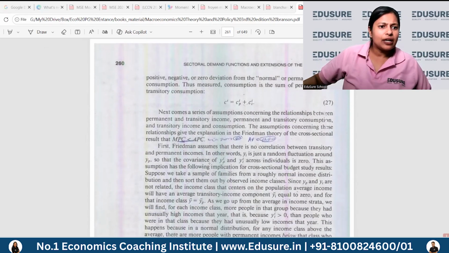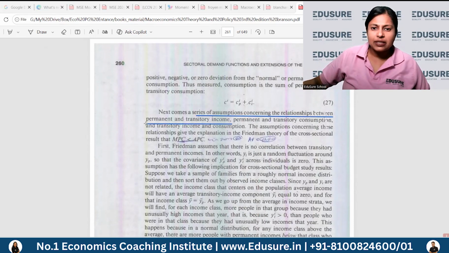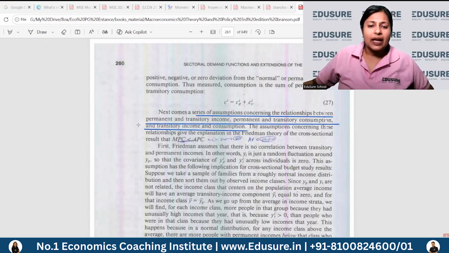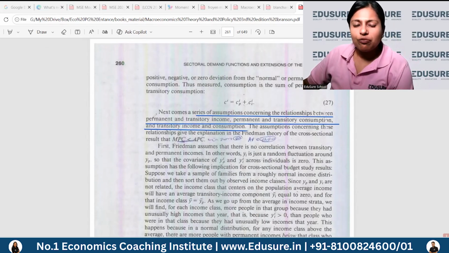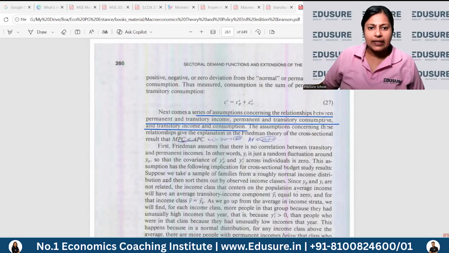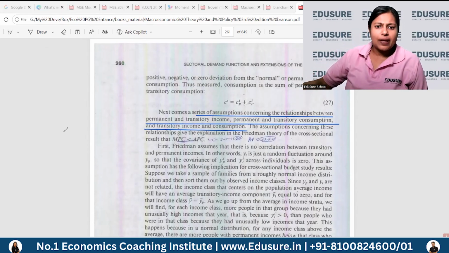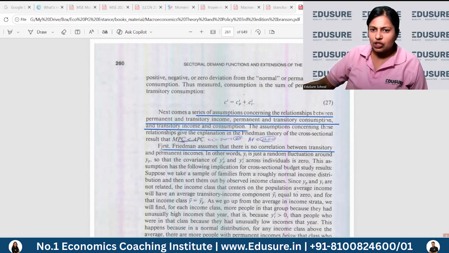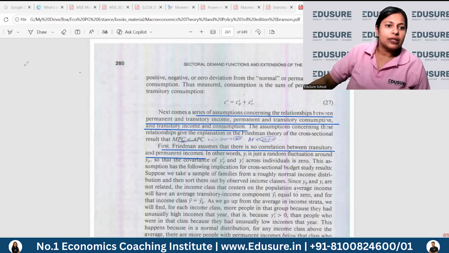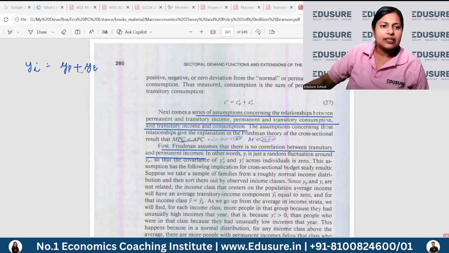So now, like I said, we are going to talk about a series of assumptions concerning the relationships between permanent and transitory income, permanent and transitory consumption, and transitory income and transitory consumption. Okay, and this is the basis of Friedman's entire analysis. So the first of Friedman's assumptions is that there is no correlation between transitory and permanent income. So what do we mean? Your income in any year is a permanent component and a transitory component. It's the addition of both.